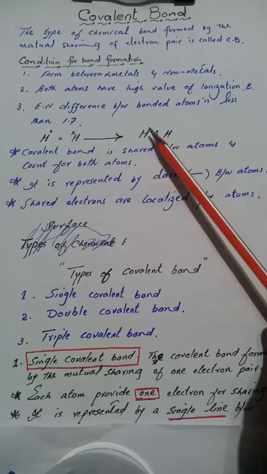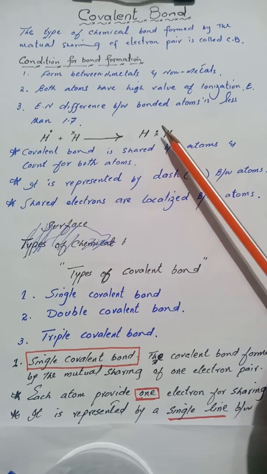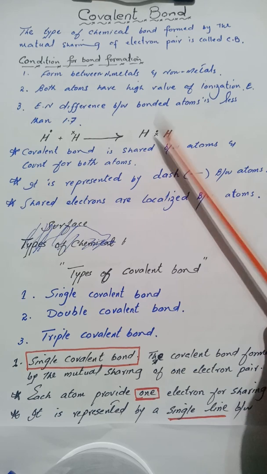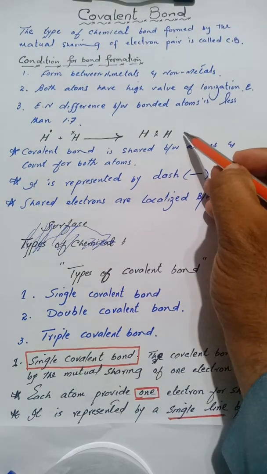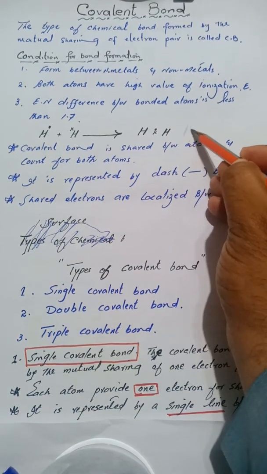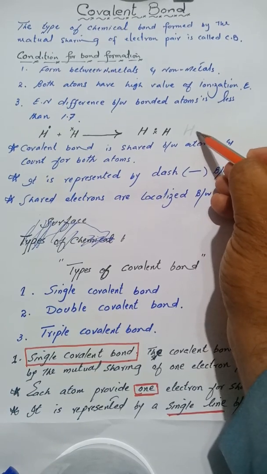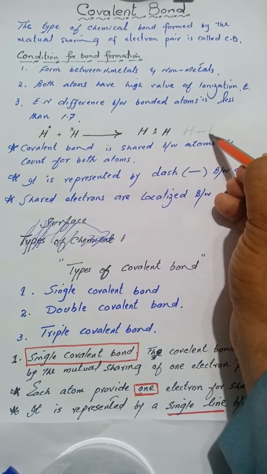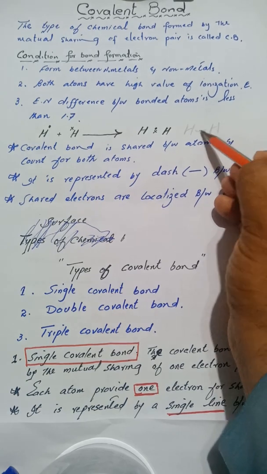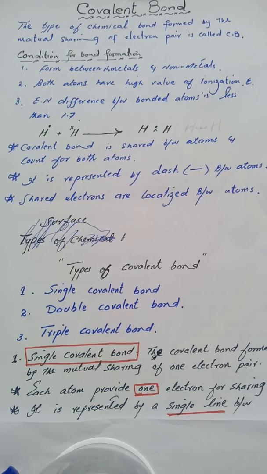The shared electrons are counted for both bonded atoms. These shared electrons are represented by a dash. For example, if one electron each is shared by both hydrogen, then they are represented by a single dash.